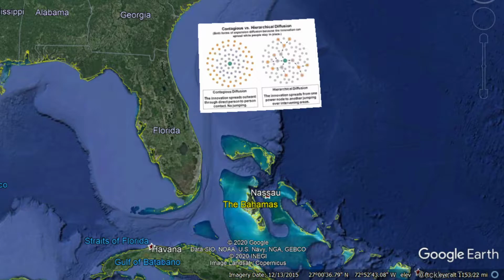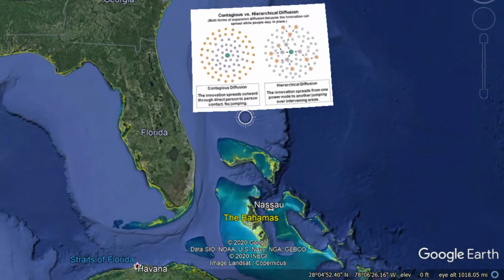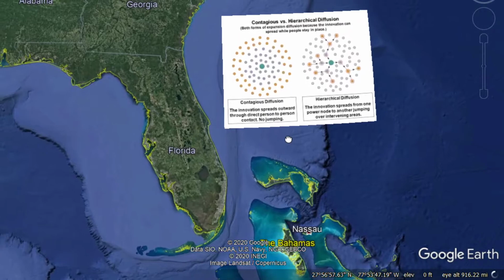So today I'm going to be talking about diffusion and what that means and the different types of diffusion. So first, what is diffusion? Diffusion is when you have an idea, usually, or a technology, or it could even be a fashion statement, or pretty much anything you can think of. It can even be a disease, like the coronavirus. We've been experiencing that kind of diffusion lately too.